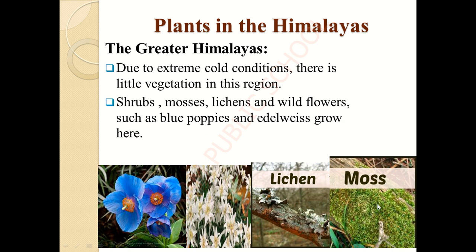So in all the pictures I have given here, this one is blue in color. This we call a blue poppy. It has large petals, isn't it? So it is very cute to look at. The center in the middle will be yellow and it will have so many buds in the center, and throughout the petals it will have a combination of blue, purple and somewhat white at the border. Can you see the picture here? Yes, this kind of flower grows in moist places and we call it a blue poppy. And the next flower is edelweiss, and it looks like a white daisy.